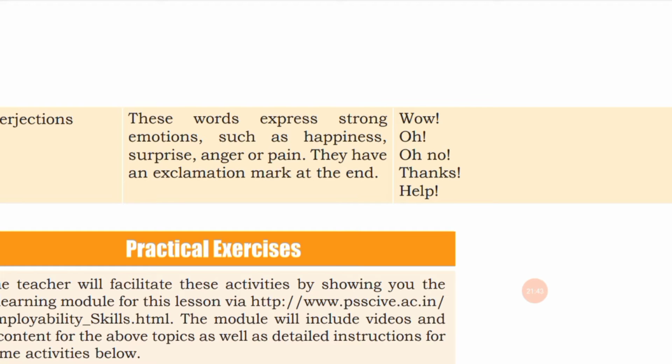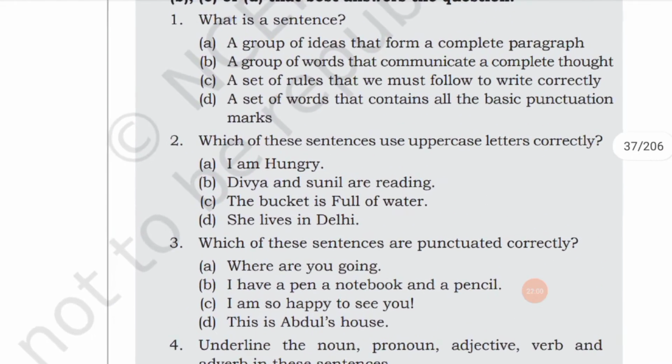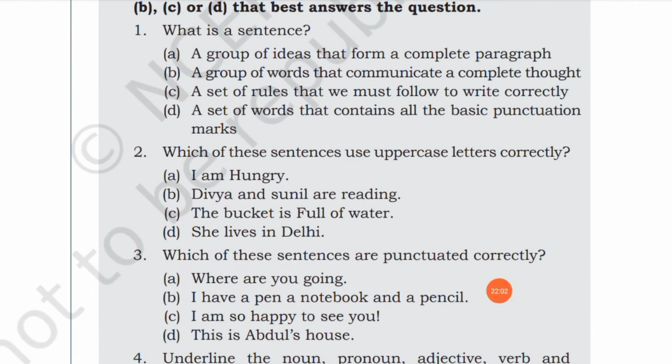Then interjections like wow, oh no. Such words are called interjections. These express strong emotions such as happiness, anger, surprise, etc. That is wow, oh no. So these are interjections. Children, I'm going so fast because you will be thorough with this, as you have been studying this from your childhood.